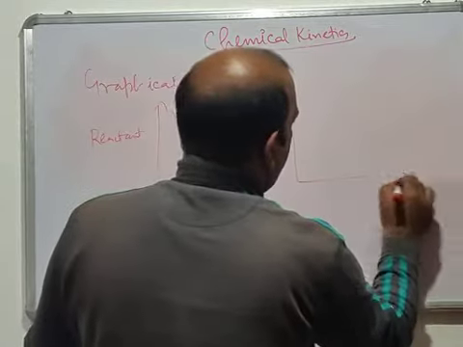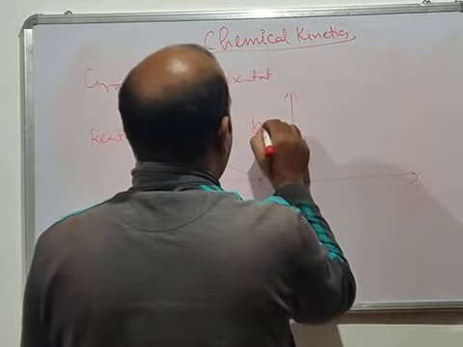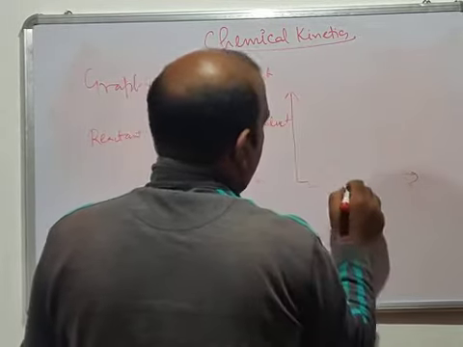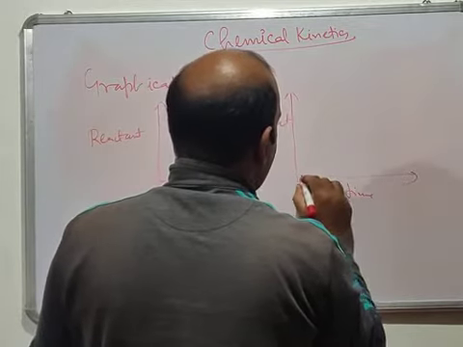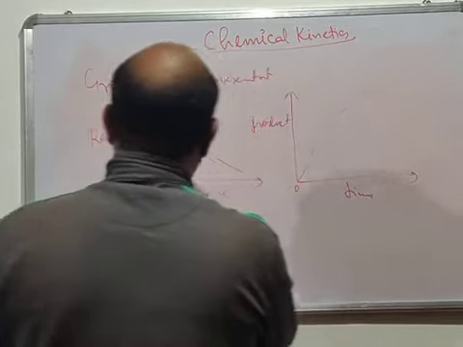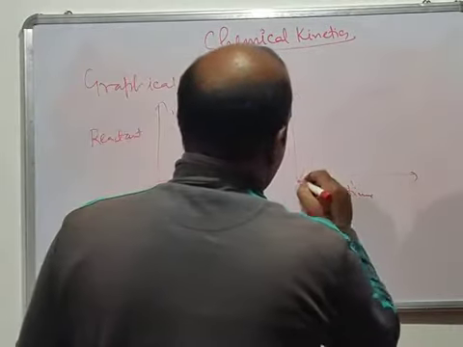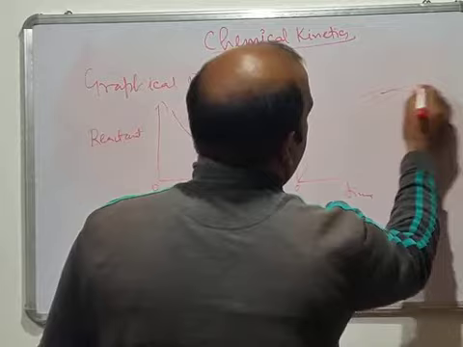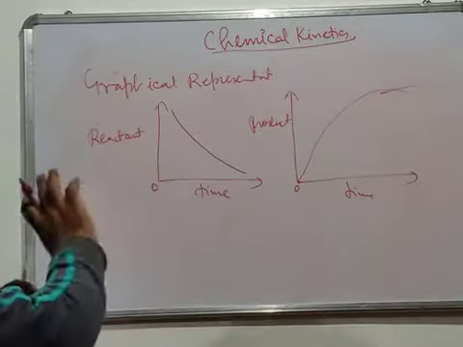And if you have a product, let's suppose this is the product here. With respect to time, the product will start increasing like this. Because it will start from zero, initially the product will be zero, so it will start increasing like this. So this will be the graph.